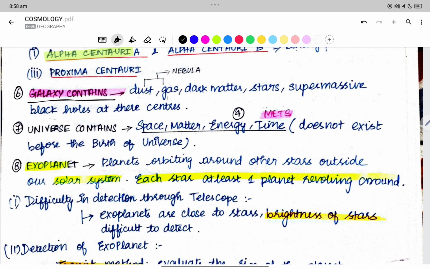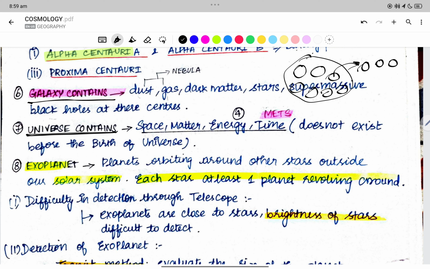This is what a galaxy consists of. Now this is the universe, and we have many millions of galaxies inside the universe, and inside a galaxy we have millions of stars. We have nebula, stars, dark matter, and a black hole, right?